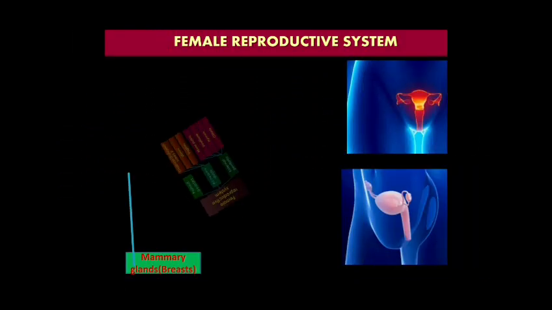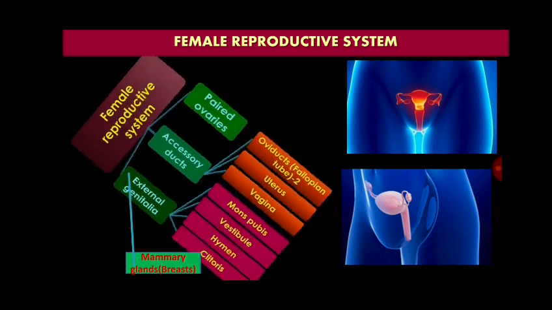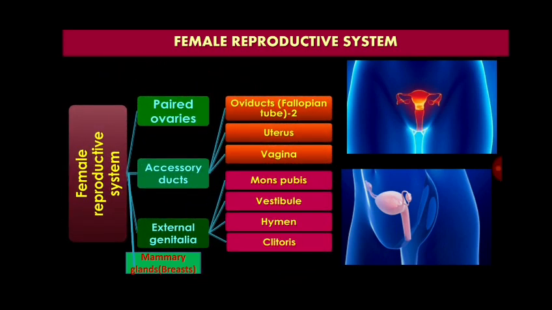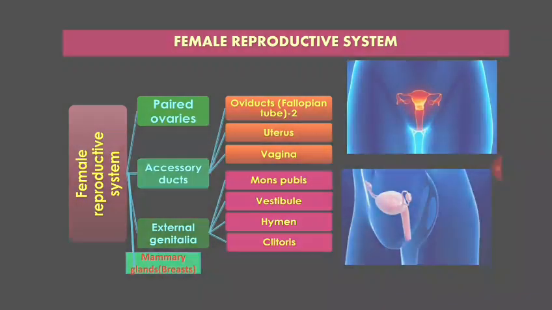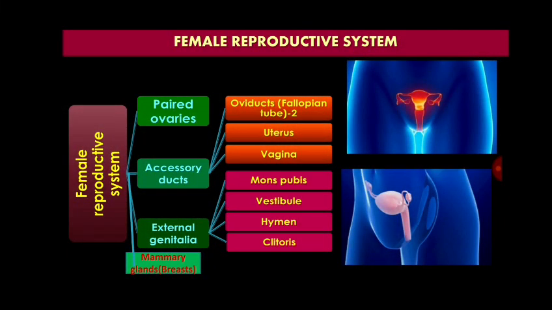Female reproductive system consists of four important parts: a pair of ovaries, accessory ducts, external genitalia, and mammary glands.